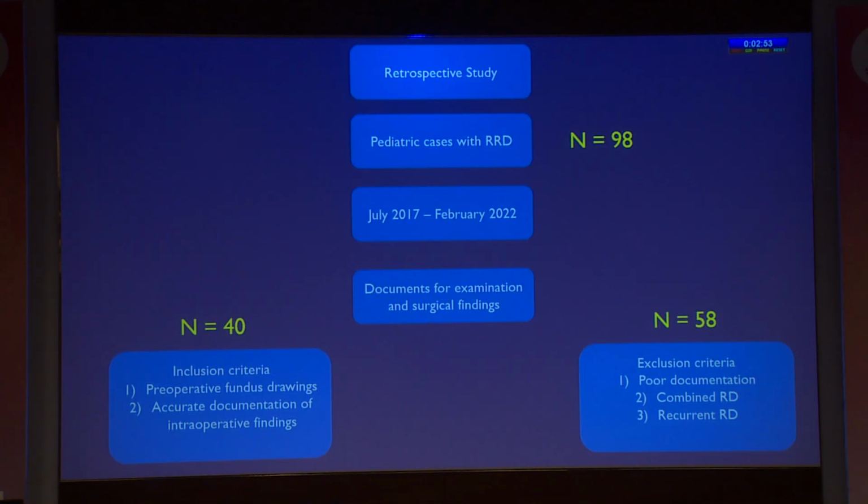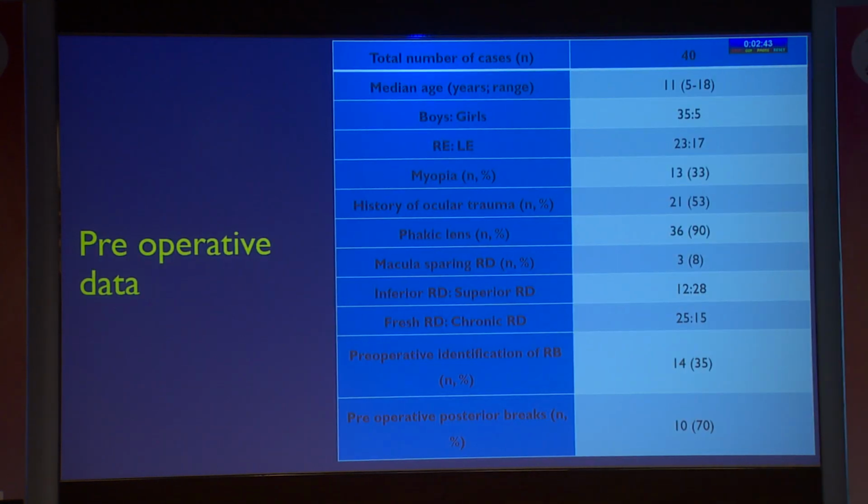Coming to the results, we had 98 cases of pediatric rhegmatogenous retinal detachments, of which only 40 eyes could be included for analysis, whereas the remaining 58 eyes had to be excluded. And what you can see from this table is the demographic data of the 40 cases of pediatric rhegmatogenous detachments. And you could see that the most common cause for the RD was trauma. And in phakic lens and macula off detachments were most common, with superior detachments, fresh RDs.